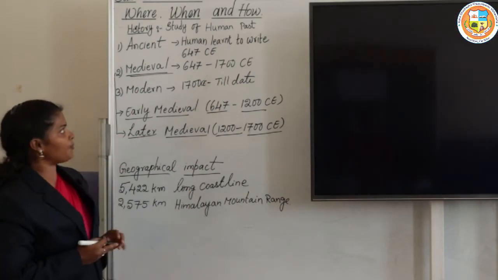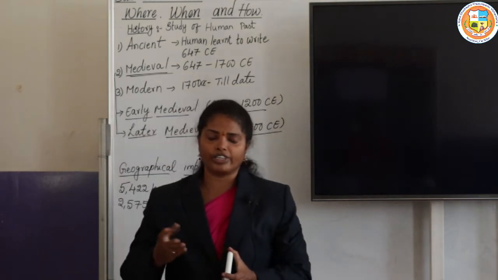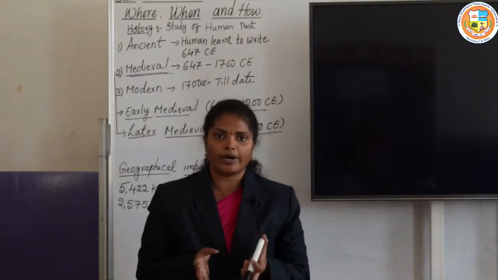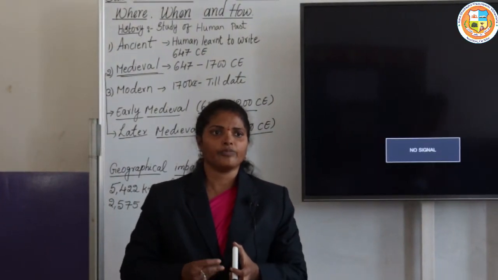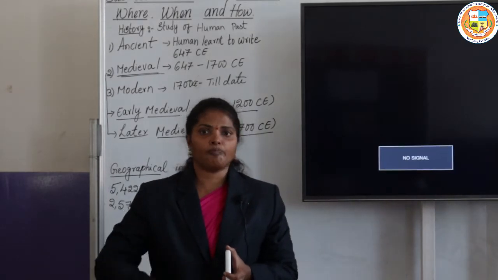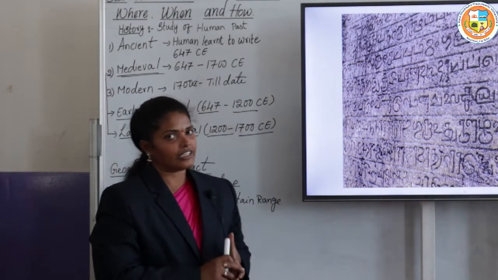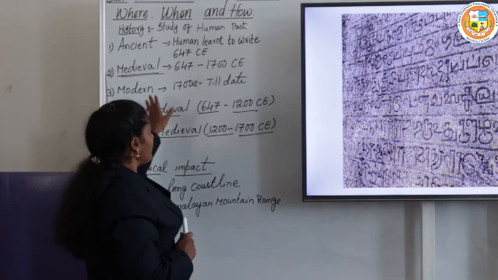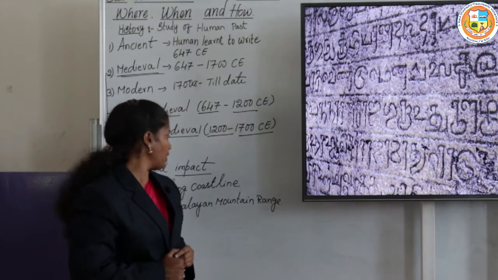The medieval period ended when the Mughal Empire started breaking down, and slowly the British started to get their power. Until then the medieval period was there, and then 1700 CE till date is the modern period.